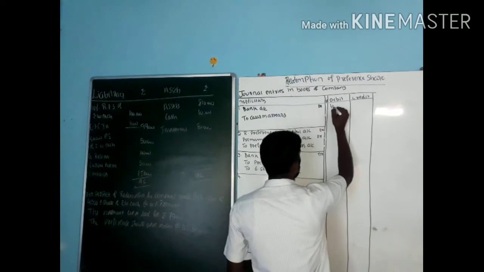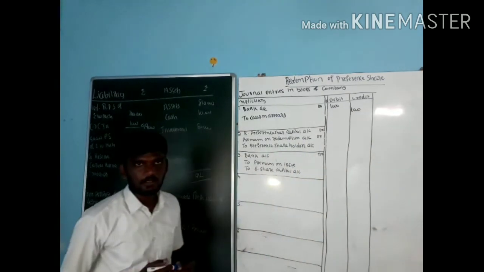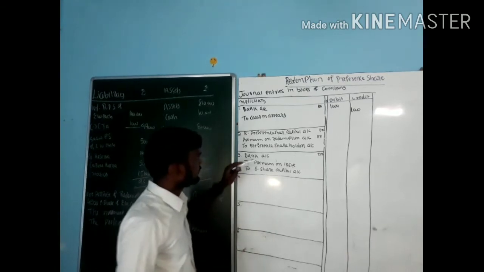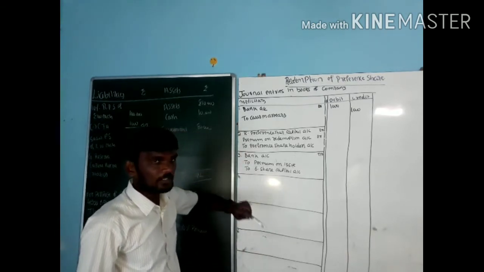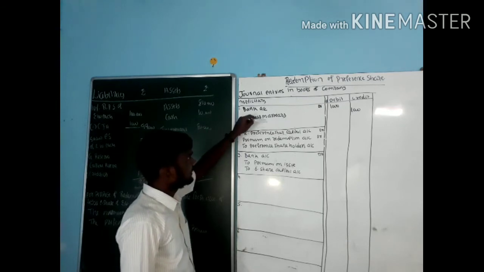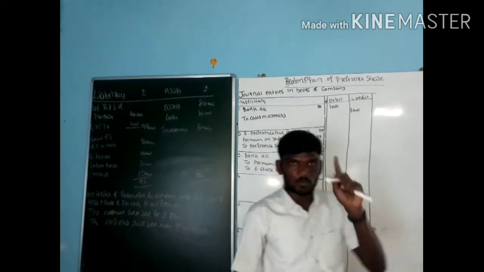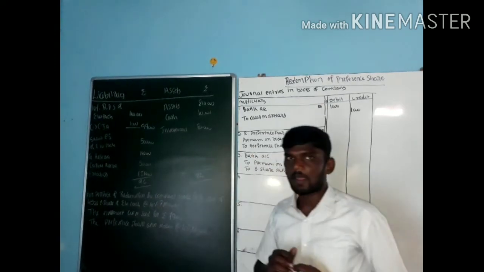What is the value? That is 1,000. For this one, I do not use any narration here. What is the narration now? That is received calls in arrears amount of preference. So step number 1 is over. We received the entire amount.